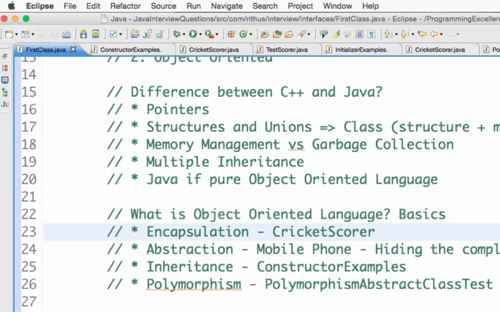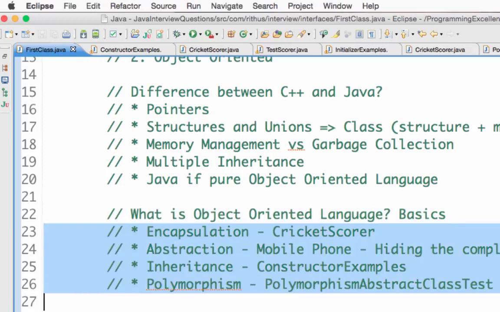Basically, the things that we looked at are the important concepts in object-oriented languages. Encapsulation means we keep the data and the methods that act on the data together. We have some data in a class, and all the methods that act on that data are also present in the same class. We don't expose the data outside.